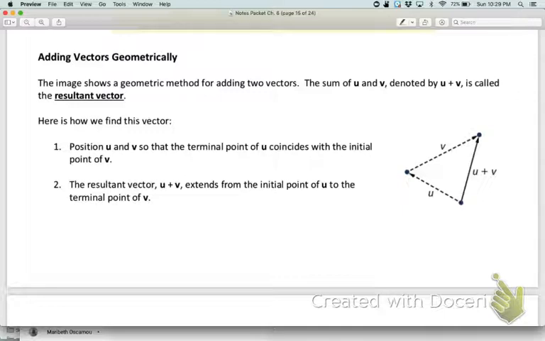So I start with this first one. If I'm adding, u is right here. So I start with the dot of u and I go to the arrow of u. And then when I draw v, I start with my dot where the arrow was for u, and then I draw my vector v. The resultant vector goes from the very first dot to the very last arrow, and that's how we determine u plus v. And we're going to look at a picture of this here in just a second.